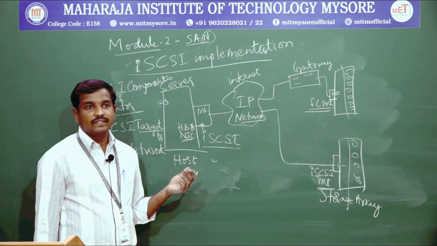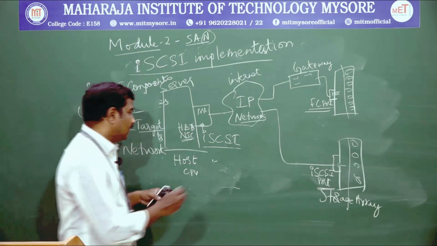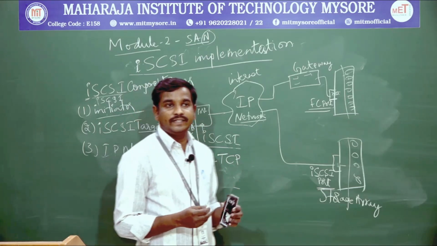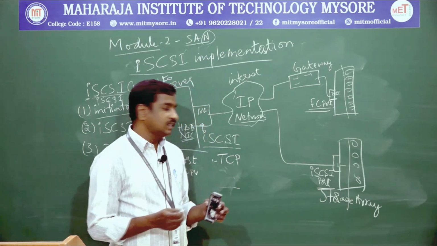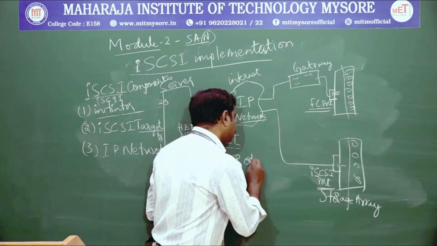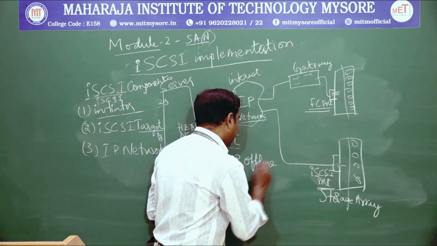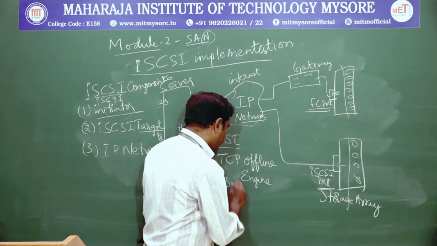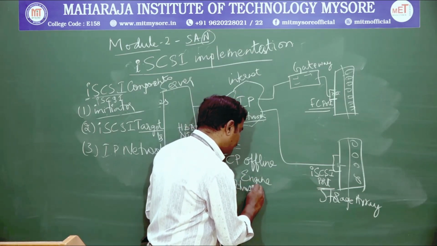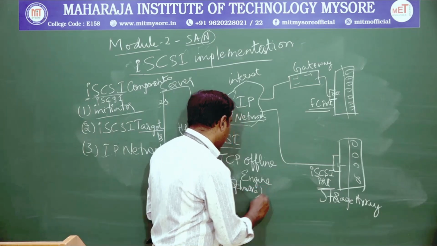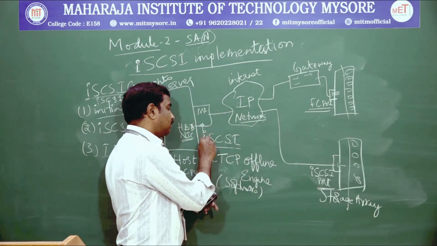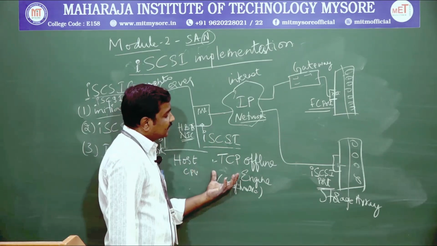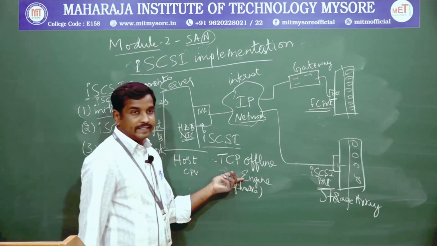So, it is not only that, we need to have TCP offload engines, okay. This is one more software we are building to make our internet protocol initiators. In the host machine itself it contains a TCP offload engine.